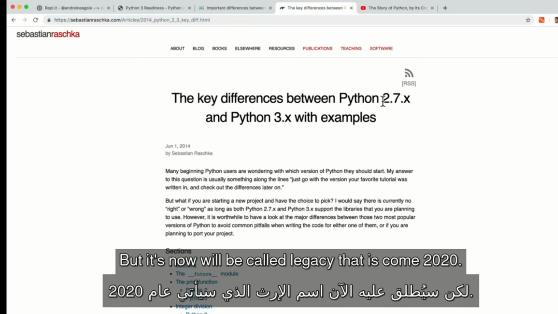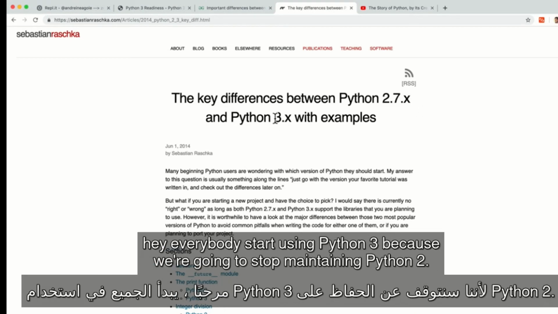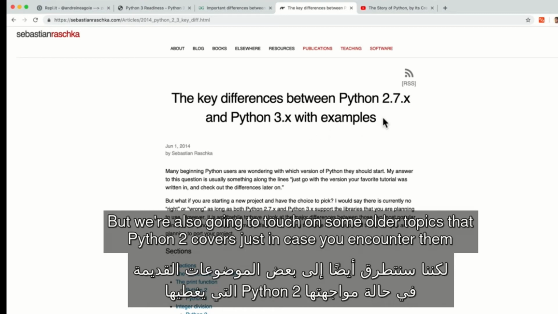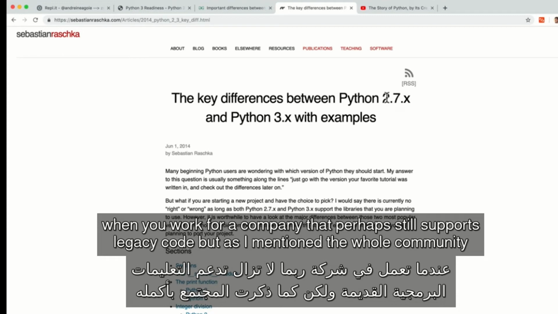That is, come 2020, it's going to stop receiving security updates. So the Python community as a whole is saying, hey, everybody start using Python 3 because we're going to stop maintaining Python 2. So we're going to learn the most up-to-date version 3 in this course, but we're also going to touch on some older topics that Python 2 covers, just in case you encounter them when you work for a company that perhaps still supports legacy code.